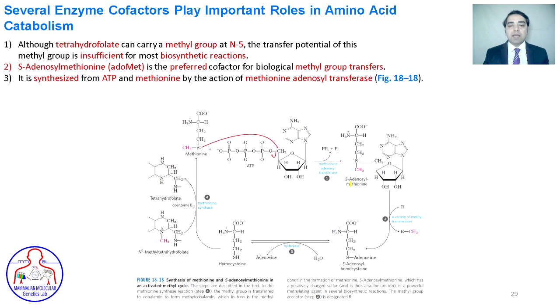How is S-adenosylmethionine formed from methionine? Methionine, after its interaction with ATP, is converted into S-adenosylmethionine, and this is the enzyme that is activating this reaction. This S-adenosylmethionine is converted into S-adenosylhomocysteine, then into homocysteine, and then again into methionine. In this reaction, N5-methyl tetrahydrofolate is converted into tetrahydrofolate.